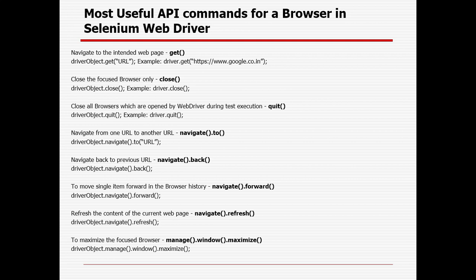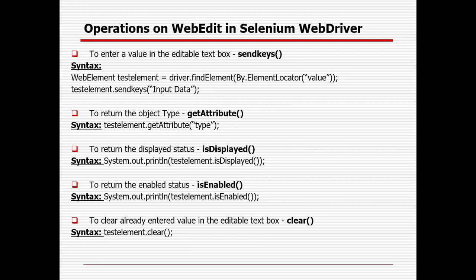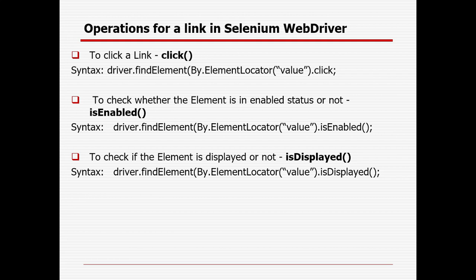And in case you have any kind of text field, right, you can first check whether the field is enabled or not, whether the field is visible or not. Then you can add some value, you can clear some value, you can get the different attribute values with the help of the getAttribute method. In case it is a link, the tag name will start with a, or anchor. You can find out whether the link is enabled, visible or not. And in case it's a link or hyperlink, you can click on the link, right, guys? So that's all from today's session, guys. Thank you.